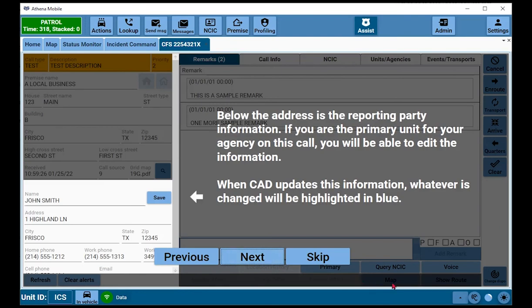Below the address is the reporting party information. If you are the primary unit for your agency on this call, you will be able to edit the information. When CAD updates this information, whatever is changed will be highlighted in blue.